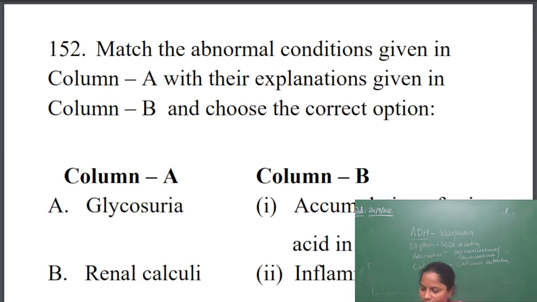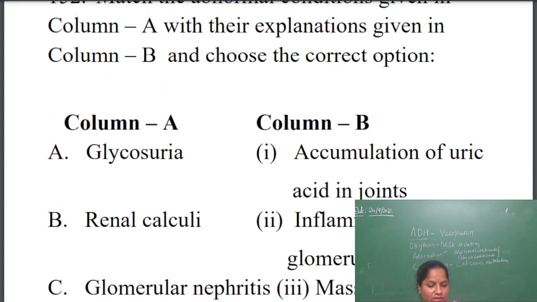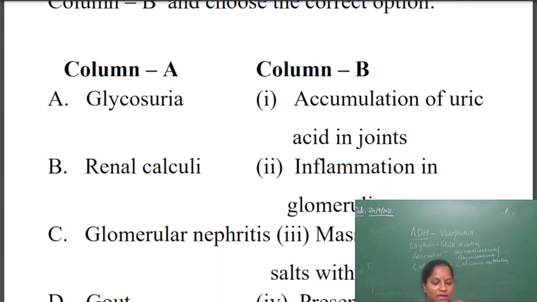The match the following again, they have given some conditions there: glycosuria, renal calculi, glomerular nephritis and gout. So already we know two things. Renal calculi is nothing but accumulation of crystallized salts within the kidney. Stones crystallize in oxalate form and get stored in the kidney, and that we call renal calculi.